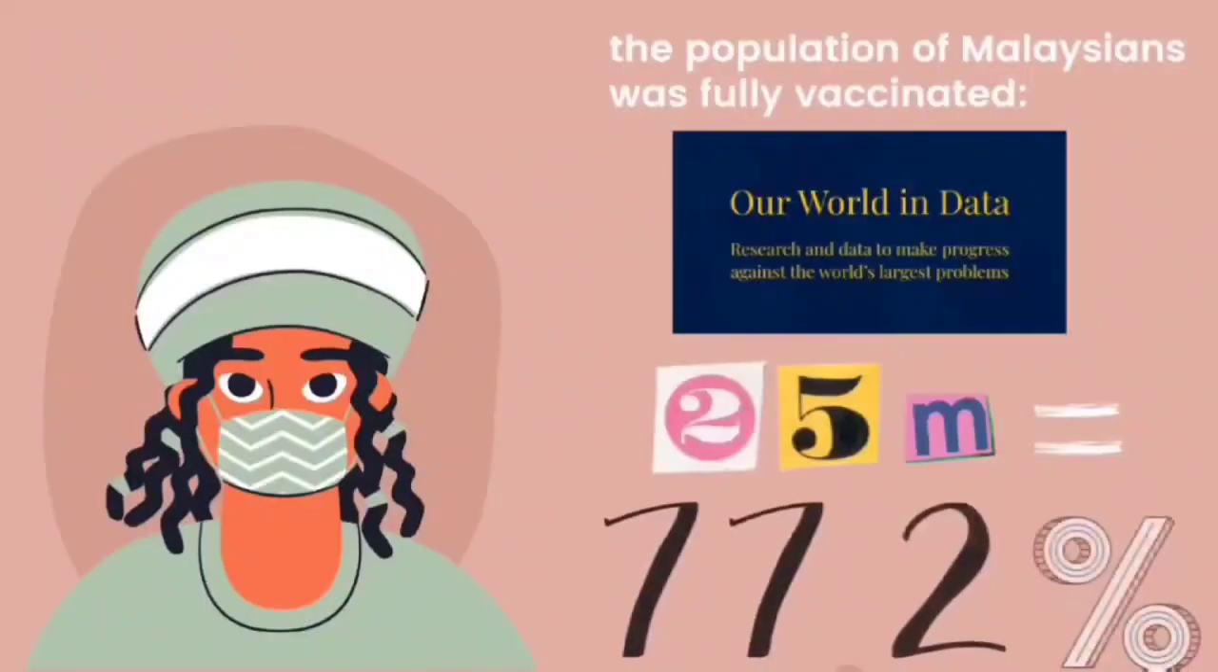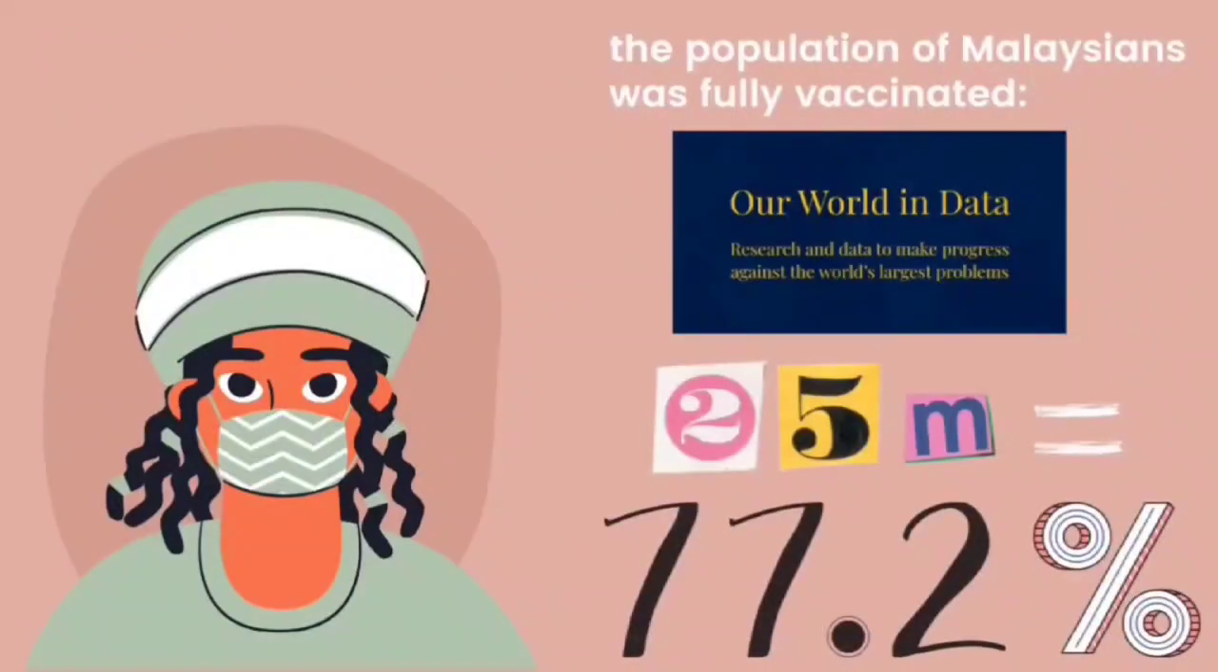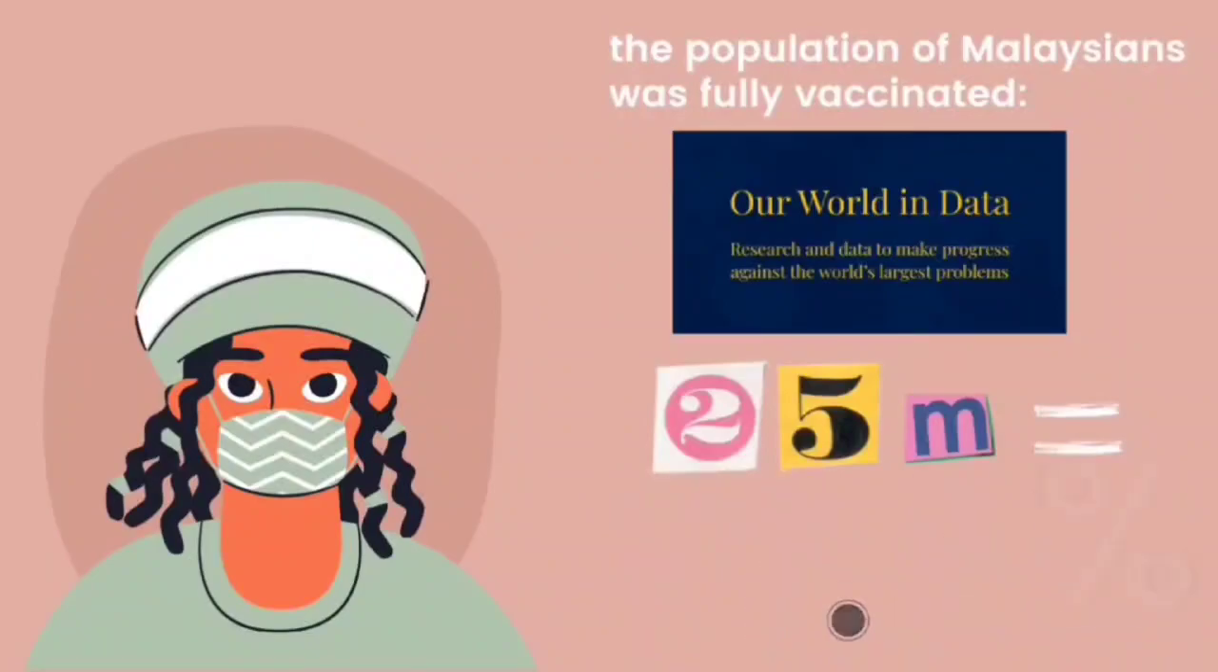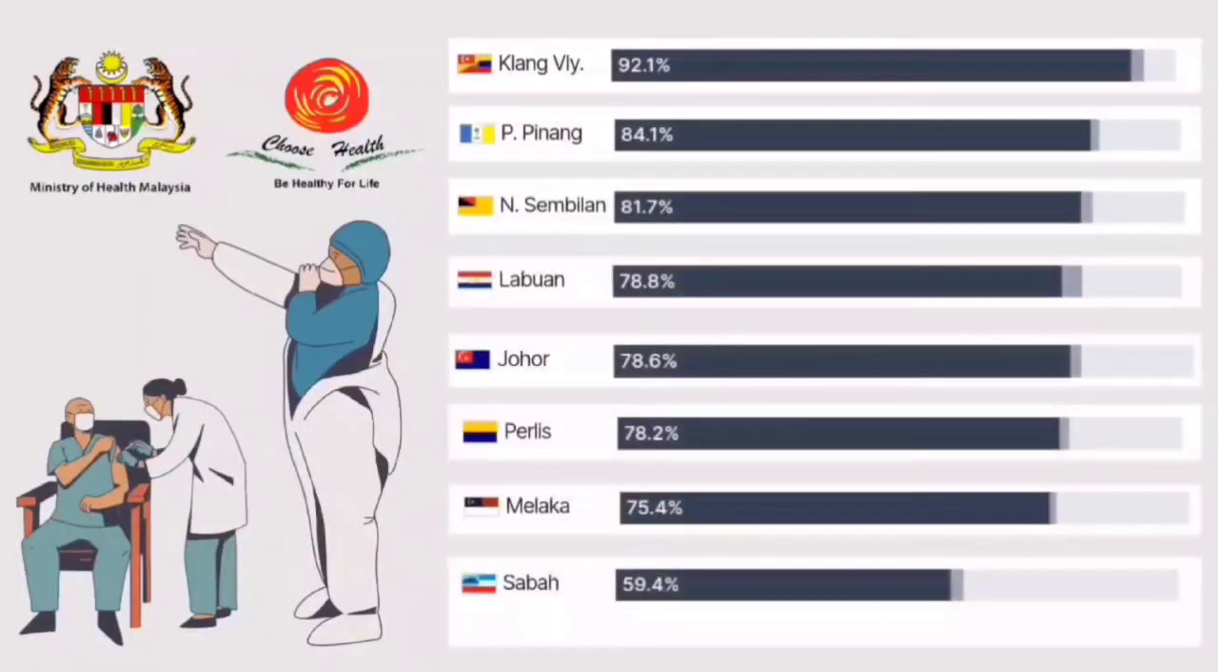The statistic from Our World in Data presents that the population of Malaysians fully vaccinated is 25 million people, equivalent to 77.2% fully vaccinated. The data was updated on 23rd November 2021. To be more specific, we can get the information from the website of the Ministry of Health Malaysia. It shows the vaccination progress by state.